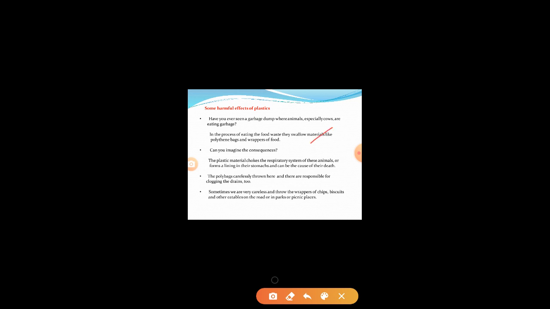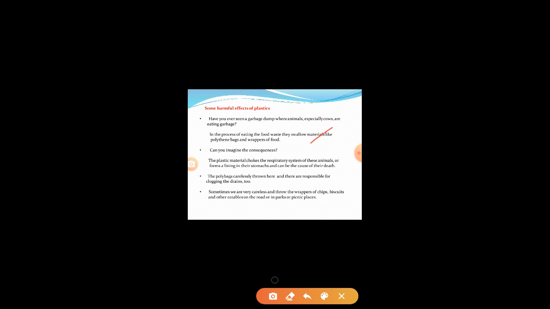The plastic material chokes the respiratory system of these animals or forms a lining in their stomach and can be the cause of their death. You know that, as I already explained, plastic is not eco-friendly. When we dump it, it takes several years to decompose. When we burn it, it causes air pollution.